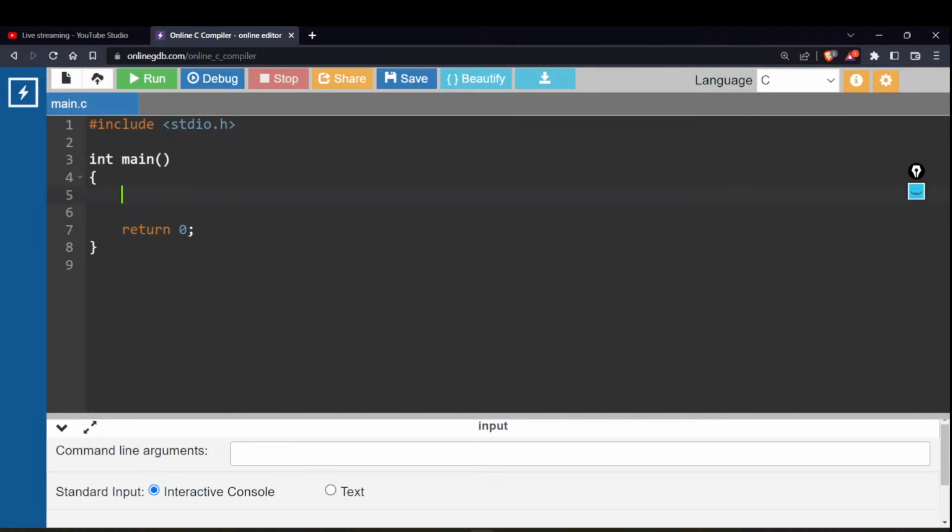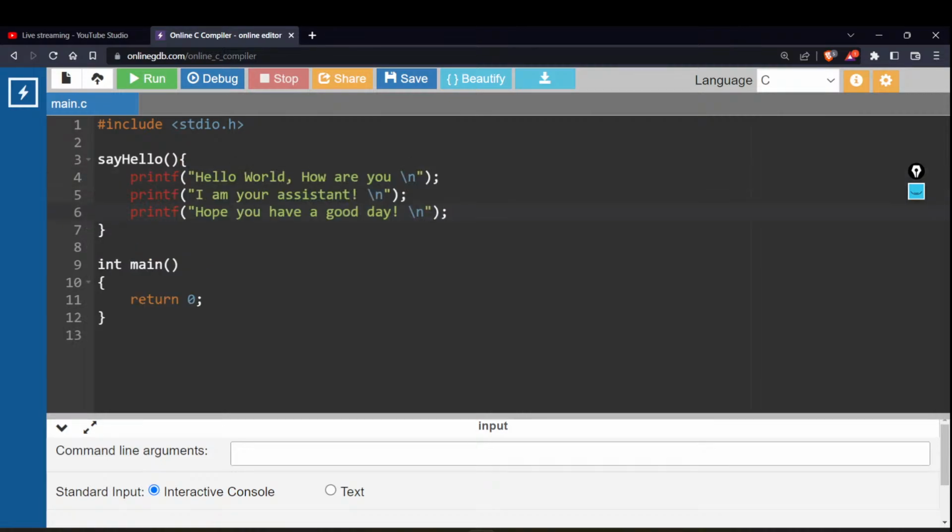I'll say that I would have to create a function, maybe greet or say hello, something like this. Since my function does not return anything as of now, can anyone tell me what I should use as a return type, which does not return anything? I'm waiting for you to answer me. Till then, I'll just give the name say hello to my function, and I'll write the body of the function. I'll paste this same line of code over here. Now, everything about my function is done.